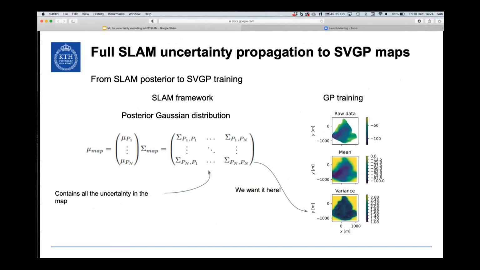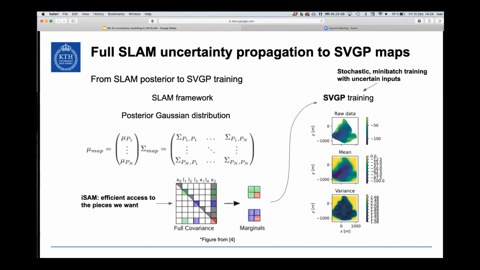All right. Second point of my research, full propagation of the SLAM uncertainty onto the GP. As I said before, we have all these uncertainty sources in the SLAM framework, right? I don't know where my vehicle is. I don't know where my sensor is actually giving me the point. Can I take all those uncertainties from my SLAM solution, which are represented in the covariance matrix, and feed them to the GP so that it can be trained with it? And the answer is yes, with a little bit of work.